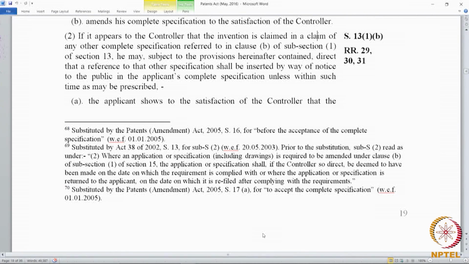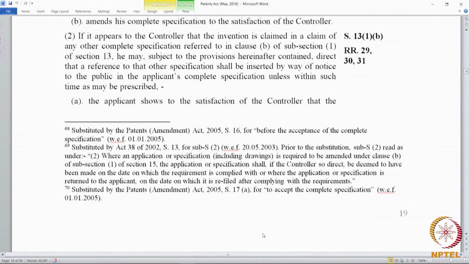The day on which I file or soon after I file, it gets published, but it was pending all the while, but its priority was to an earlier date than mine. So, there is no way I as an applicant could have checked or could have known about that prior art, because it got published the day I filed or soon after I filed. In such cases, the controller may allow for a reference, because this is not the fault of the applicant, he did not know about this.